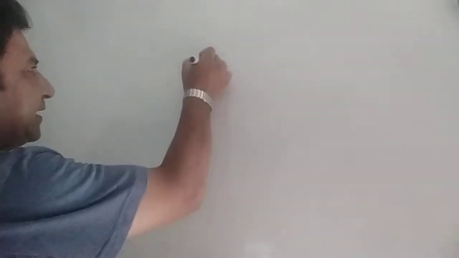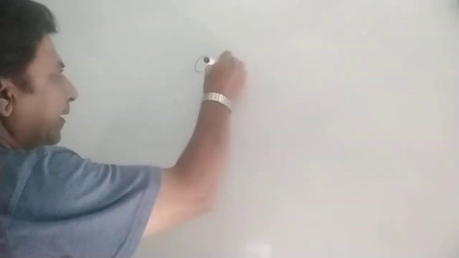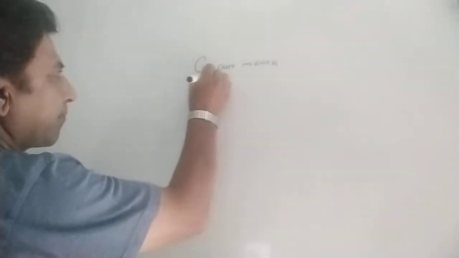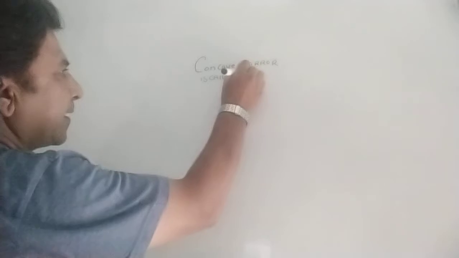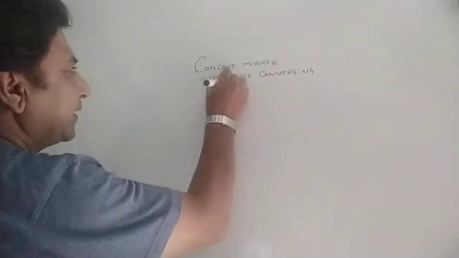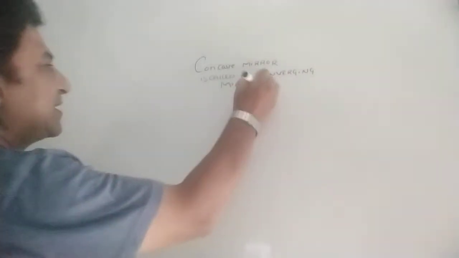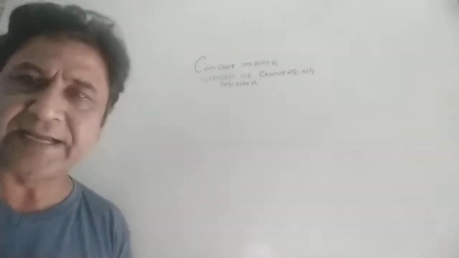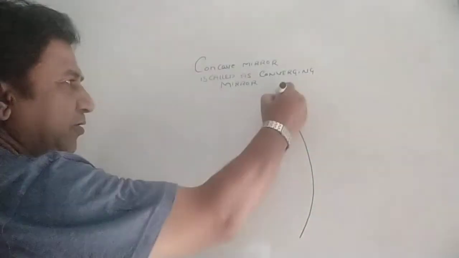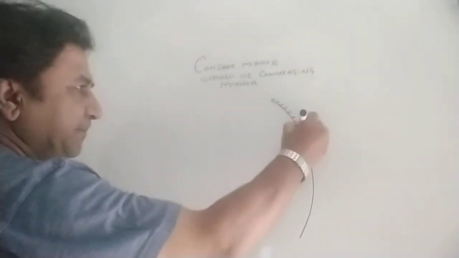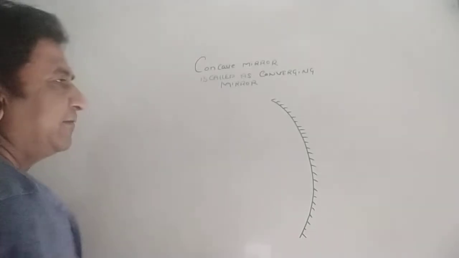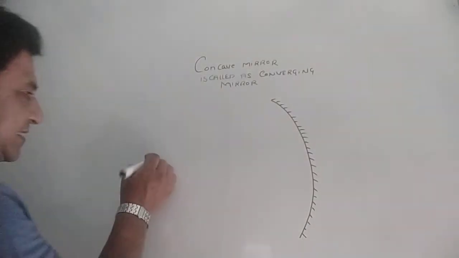Now, the concave mirror is called a converging mirror. The question will come with a ray diagram: explain why the concave mirror is called a converging mirror. We made a ray diagram for an object placed at terrestrial infinity. The same diagram should be used for explaining why the concave mirror is called a converging mirror.